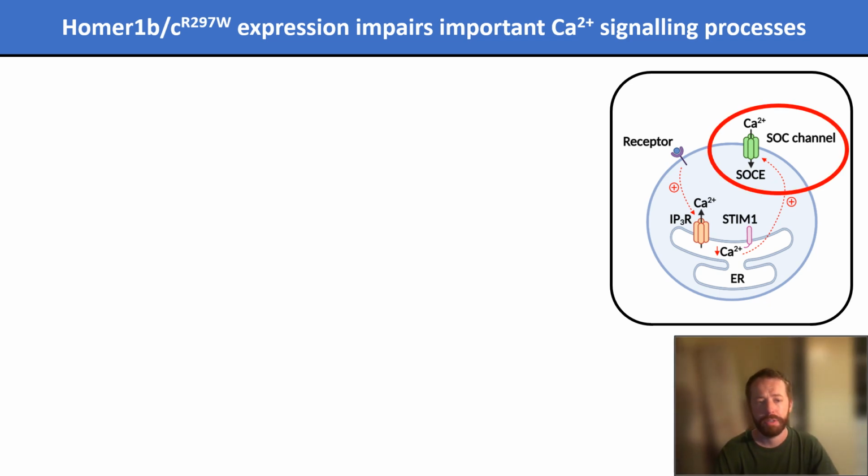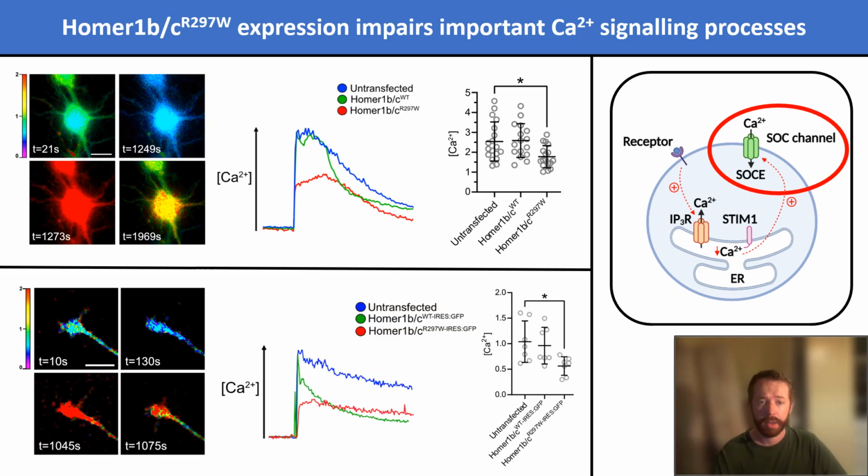I was particularly interested in a process called store-operated calcium entry, or SOCE. This process involves the influx of calcium ions into a cell following the depletion of calcium levels within internal stores in that cell. I measured SOCE in both growth cones and neuron cell bodies with live cell calcium imaging. I found that the amount of calcium flowing into neurons during SOCE was significantly blunted in mutant neurons as compared to their controls. This was true both within the growth cones with which I conducted the axon guidance assay and in the neurons where I examined spines.